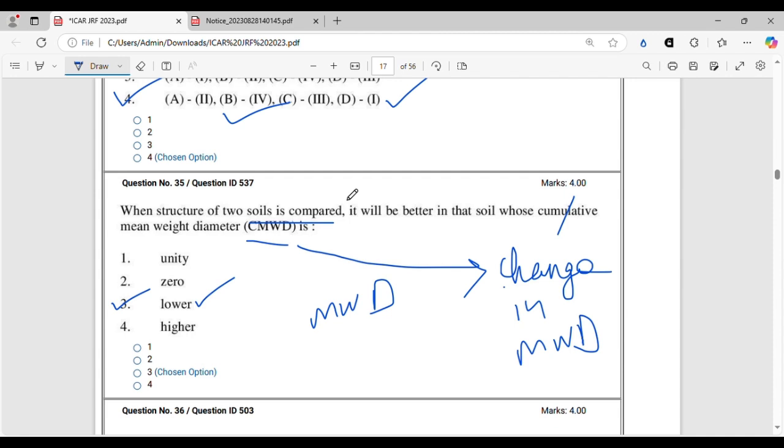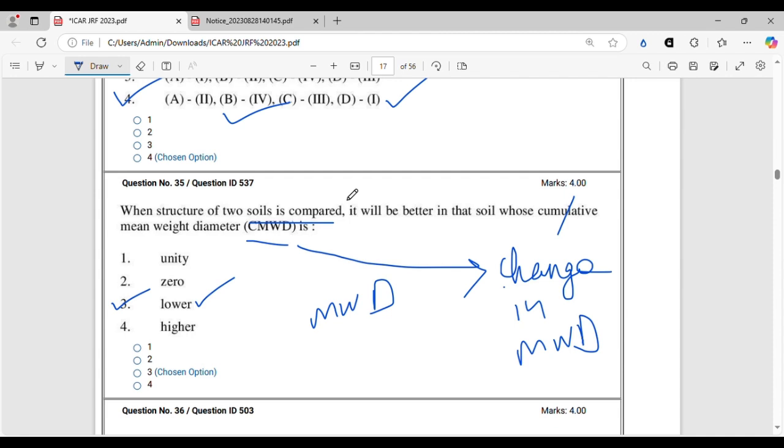Both in the old edition and the new edition you can find this statement, that for a certain range, the better soil is the one having the lower value of change in mean wet diameter. And what is the change in mean wet diameter? It is the difference in mean wet diameter found by wet sieving and dry sieving.